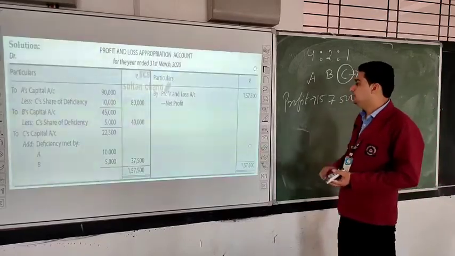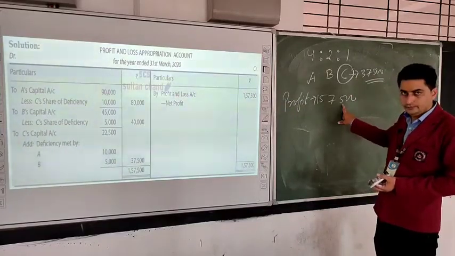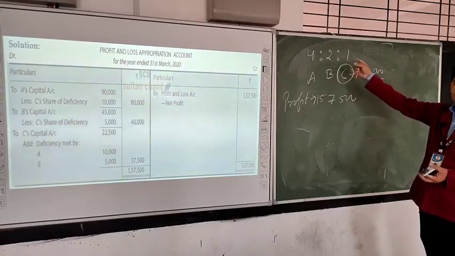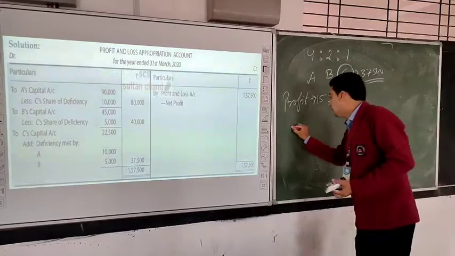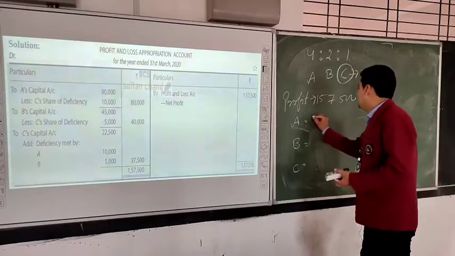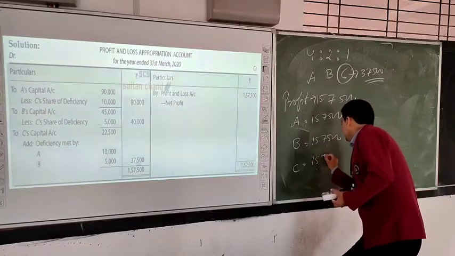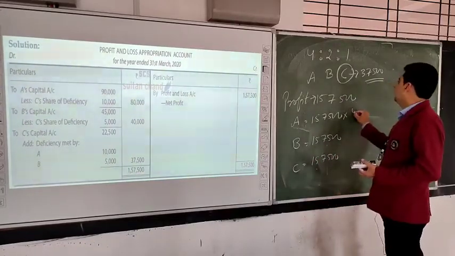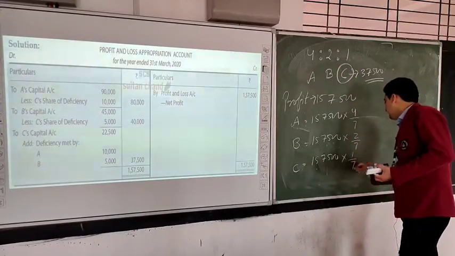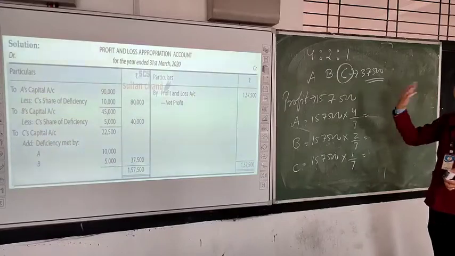37,500. So first of all, when we solve the question, we will write our profit here, 1,57,500. Now we will distribute this profit in the ratio which is given. It means 4, 2 and 1. So A, B and C, three partners are there. Now profit is 1,57,500 and the accounting ratio is 4/7, 2/7 and 1/7. See it carefully, because when we are solving the question the concept will become more clear to us.